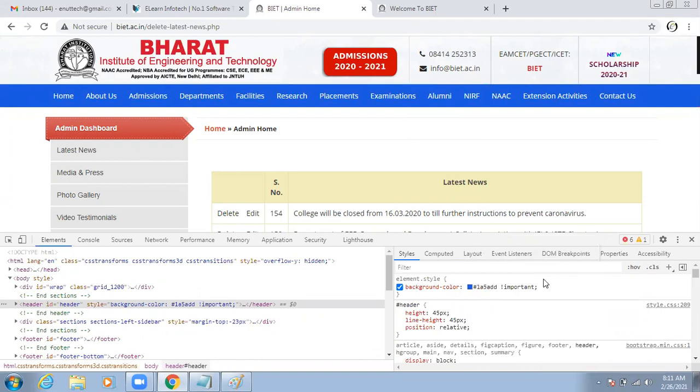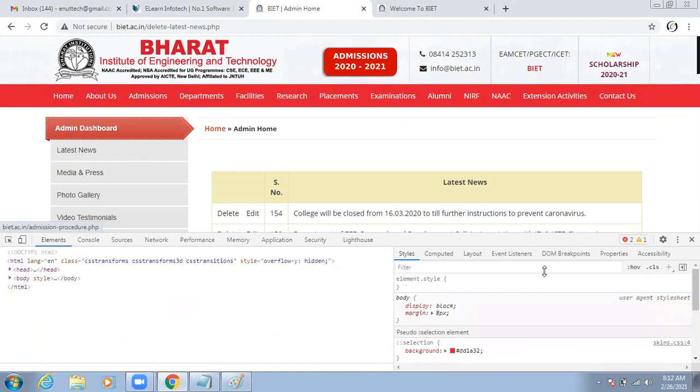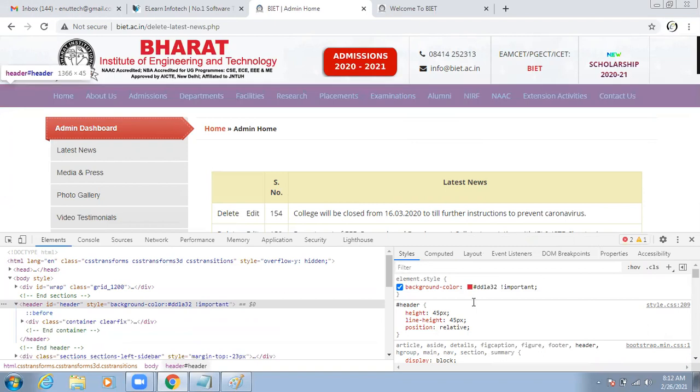If you want to make it permanent, you have to go to your server and fix it. After refreshing, you can observe it will be red again, because here we are making changes for preview purposes only.